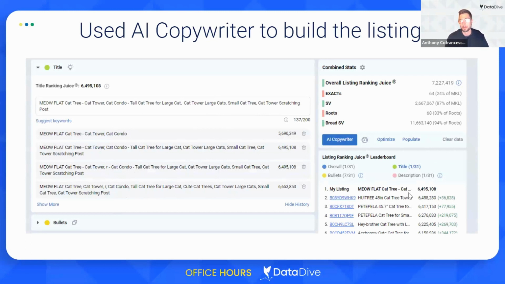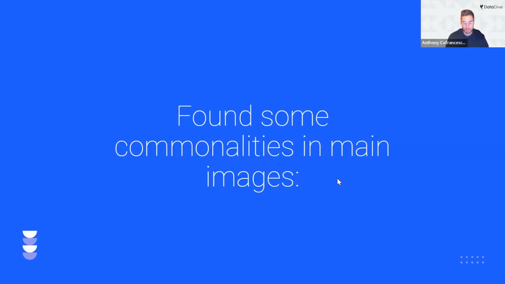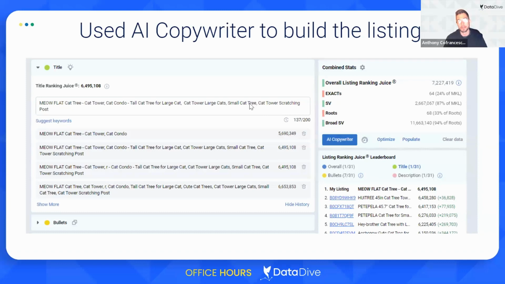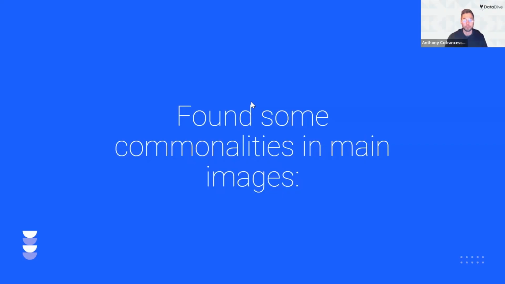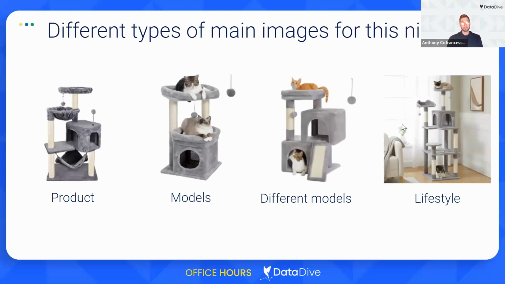So I kept it a little bit longer. Bullets are in 7, description is actually in 1. So I'd still want to workshop the bullets a little bit and maybe add in some stuff to make this a little bit more readable. So I would workshop that a little bit more and upload, and then I would move on and find some commonalities in the main image.